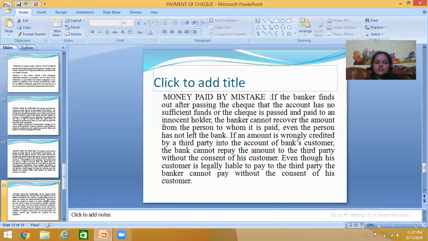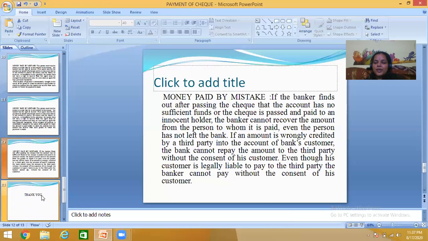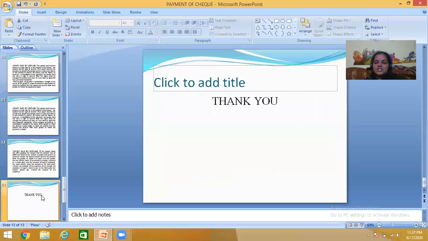So these are the situations where the banker is supposed to pay the amount, that is, payment of checks. Some more points are there, which I will discuss in the next class. The same topic, the payment of checks, the paying banker or the receiving customer, and how the payments of checks can be done. And some more points are there.